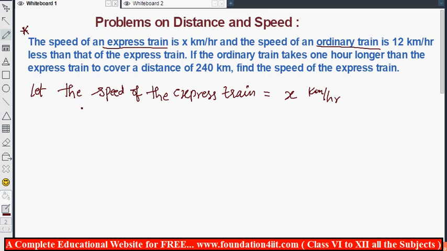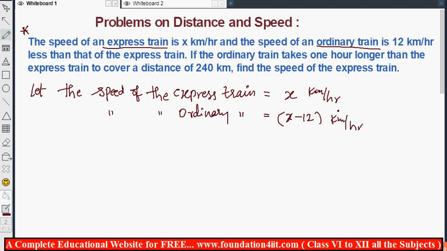Now similarly the speed of the ordinary train. So speed of the ordinary train, also write, that is 12 kilometers per hour less. So x minus 12 kilometers per hour.